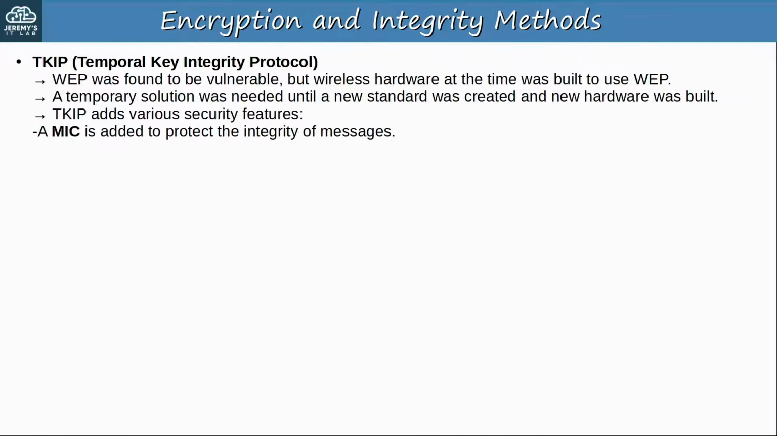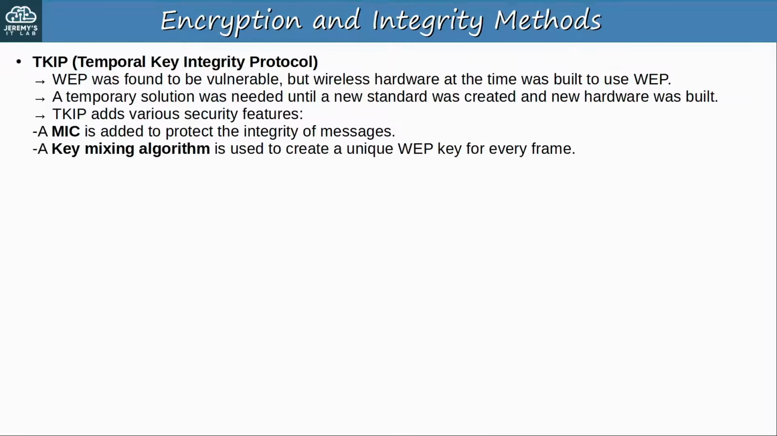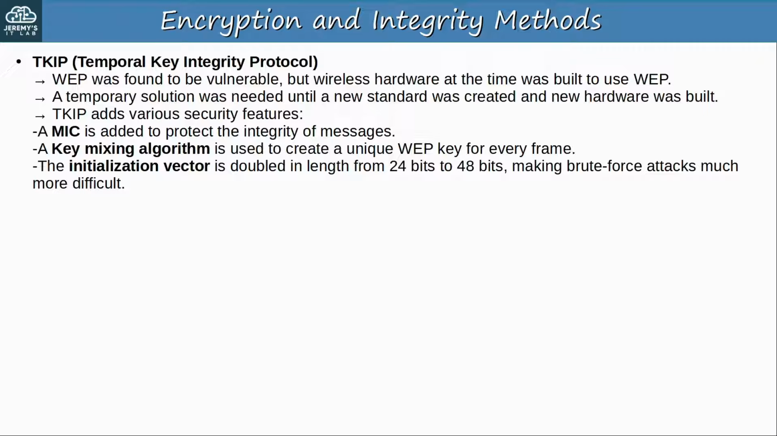So, TKIP uses a MIC to protect the integrity of messages. Hopefully you remember what a MIC is from earlier in the video. Also, a key mixing algorithm is used to create a unique WEP key for every frame, instead of each frame using the same key. This makes it harder to crack the encryption. The initialization vector, which I mentioned earlier, is doubled from 24 bits to 48 bits, which makes brute force attacks to crack the encryption much more difficult.